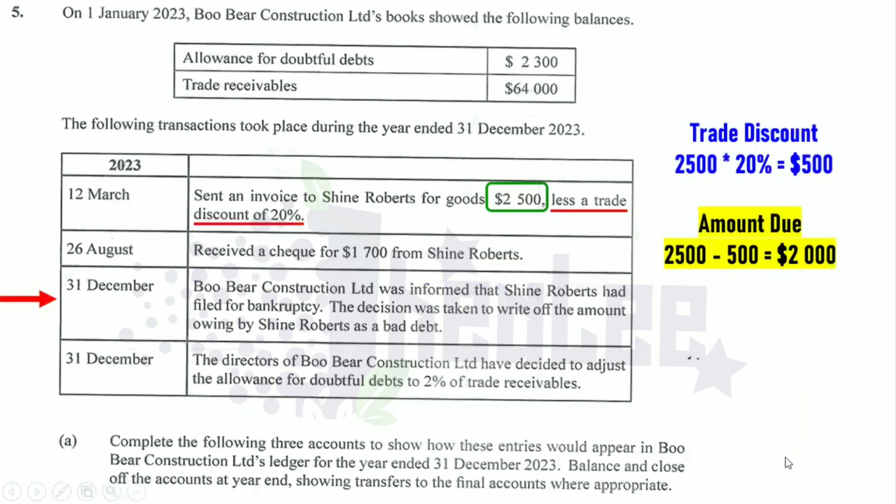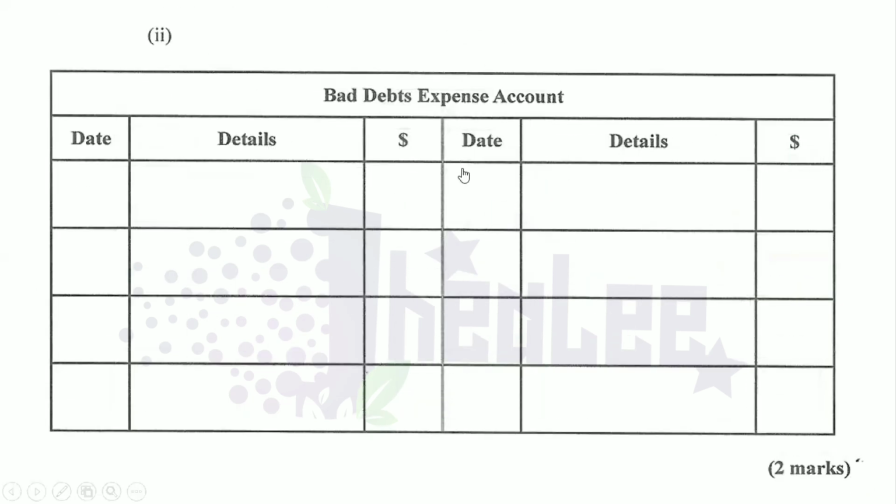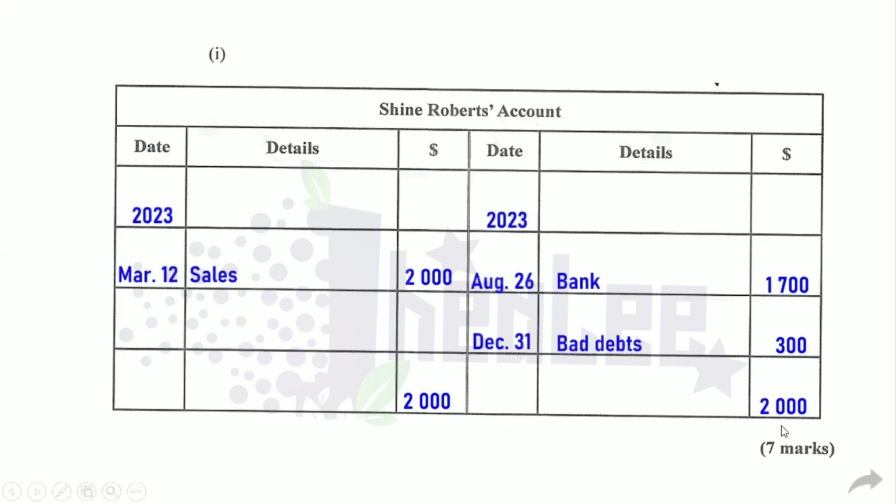Moving into the next item that is required of us to complete, and that is to prepare the bad debts expense account. Now, what details are we going to use to prepare the bad debt expense account? Remember, bad debt is an expense, increase on the debit and decrease on the credit. If you go back to the account for Shine Roberts, you will be able to pick up the details as it relates to bad debt.